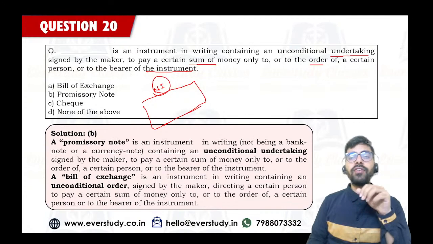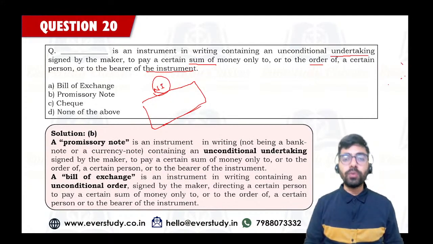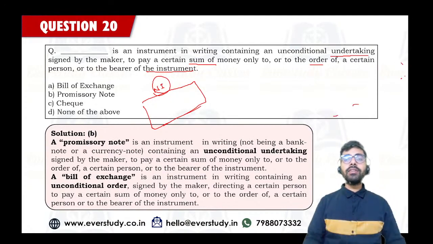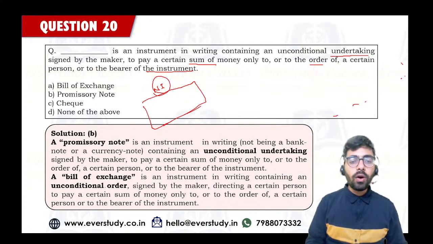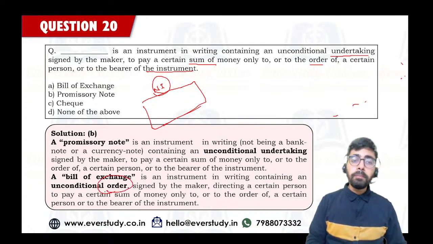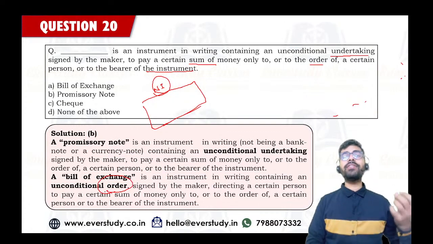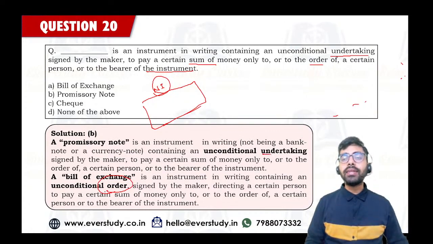Okay, so there is a difference between bill of exchange and promissory note. Bill of exchange is an unconditional order. But a promissory note is an unconditional promise or an unconditional undertaking.